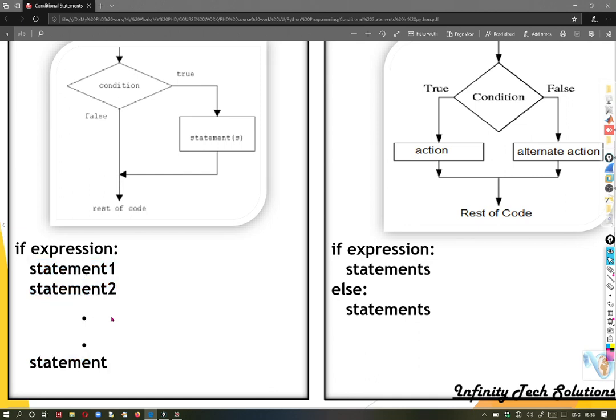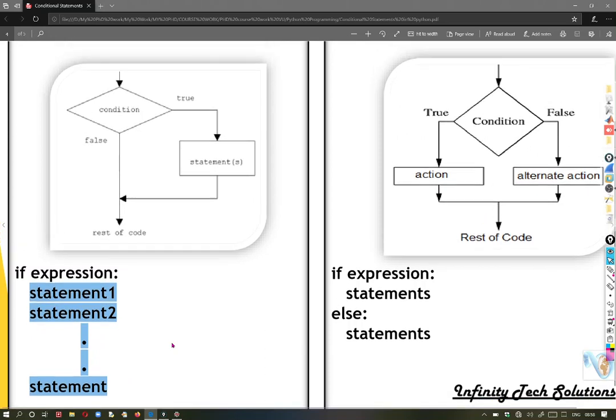Here there is no such concept. So: if expression, ending with colon, and n number of statements properly indented. This is how the if structure looks.